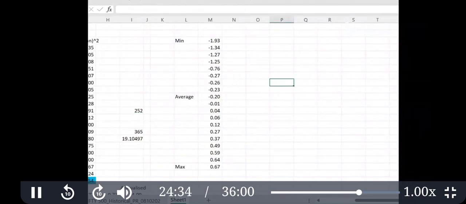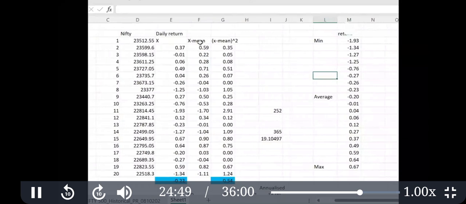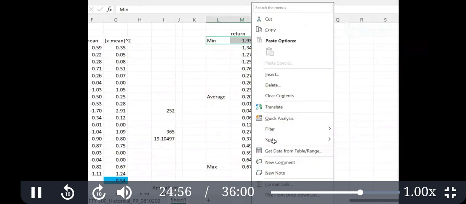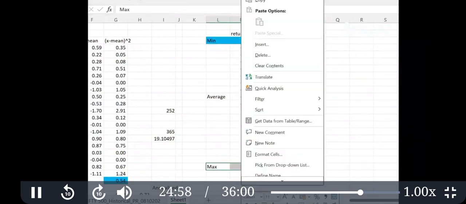Now the next point. There are 20 returns. What I did is I sorted them from smallest to largest. You see this is the minimum value, the lower side return, and this is the maximum value, the higher side return.